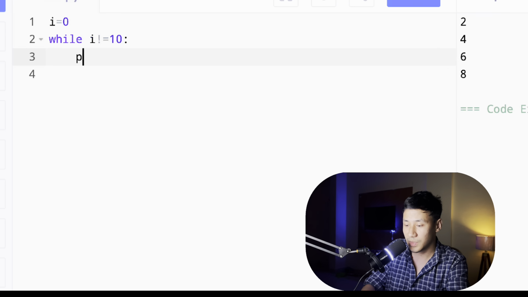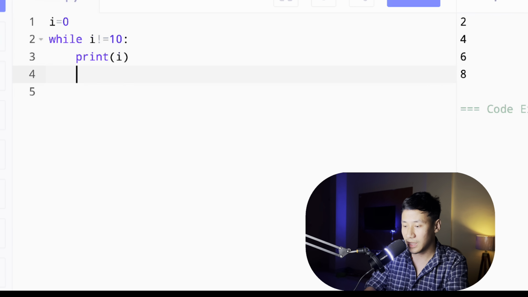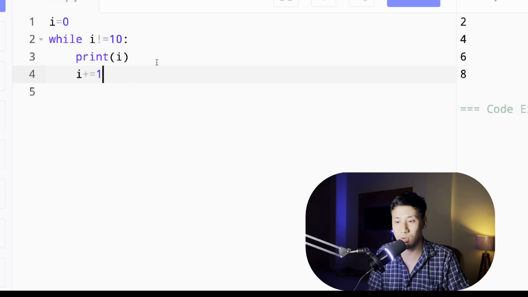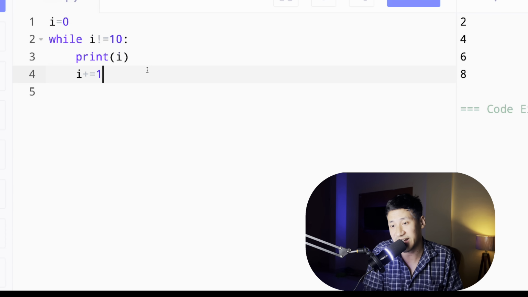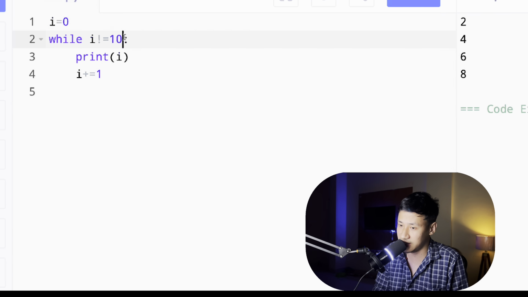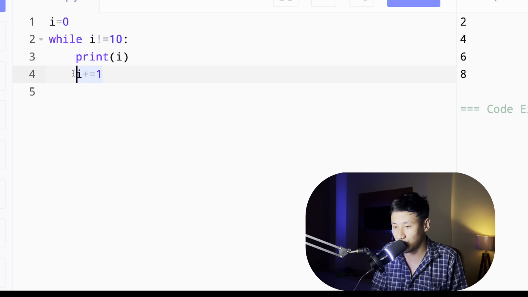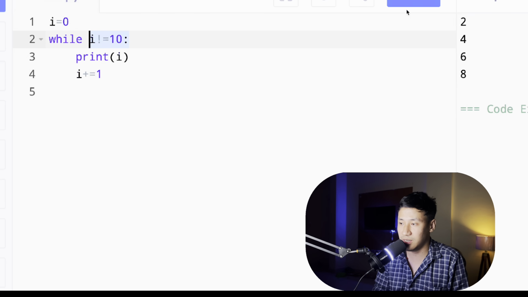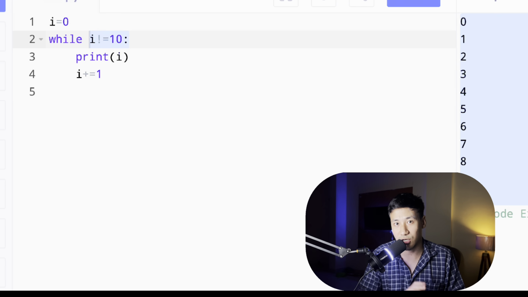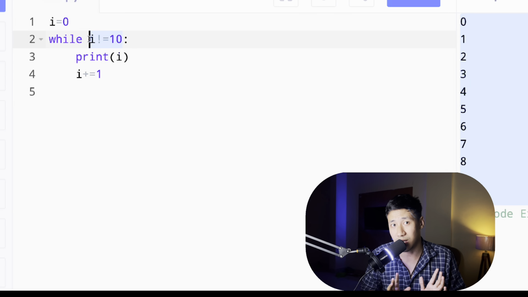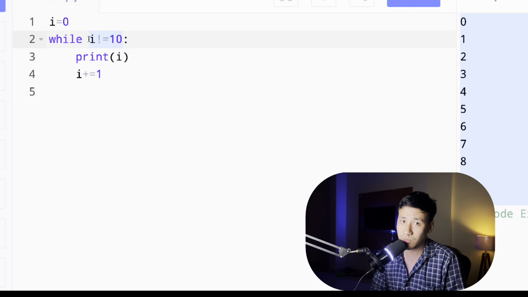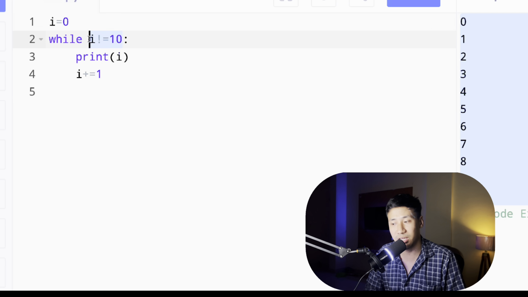So what I can do is simply print I, and in the next step do I plus 1. In each step it will increment and check whether it is 10. First it is 0. Is it 10? Not 10. Print it. Then 1. Is it 10? No. Print it. Like that it will go till 9, so basically 0 to 9. Same thing. The only difference is that here it does not know how many times to run. This is a condition given by me. I know only one condition, I don't know how many times to run, and that's the reason I am using a while loop.